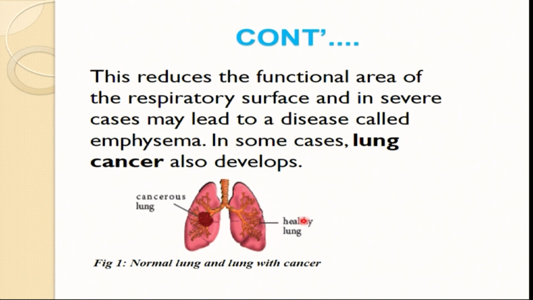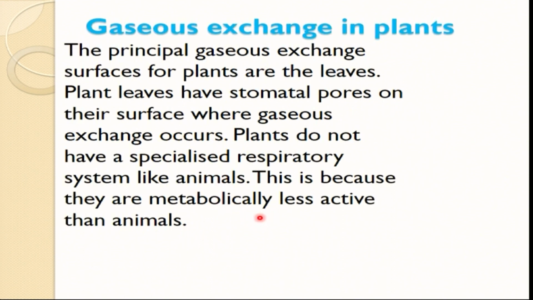Because the nicotine is not removed from the lungs, it can eventually cause some of the muscles to become inelastic, and this eventually leads to lung cancer. We have the figure below, showing a normal lung, which is this one, a healthy lung, and a lung with cancer. The one on the right side is suffering from cancer, and this one is a normal lung functioning normally.